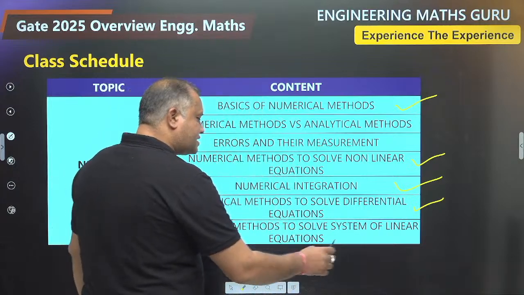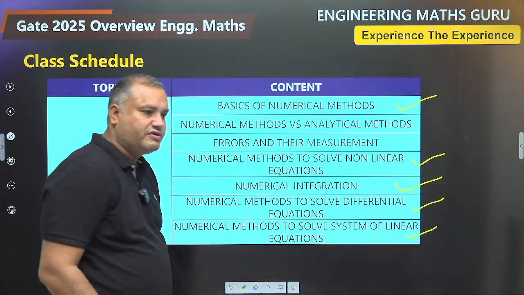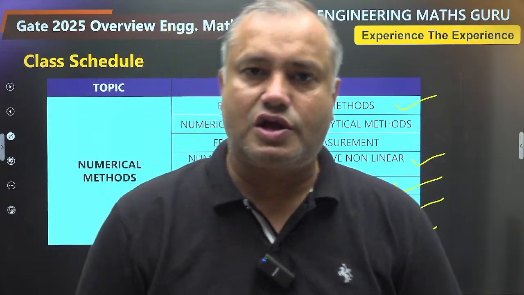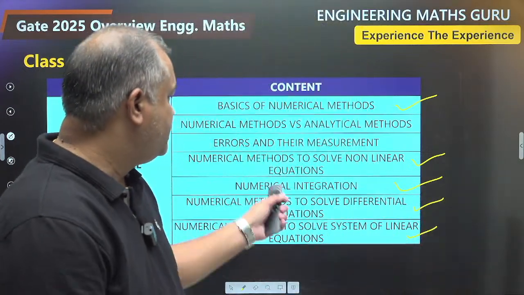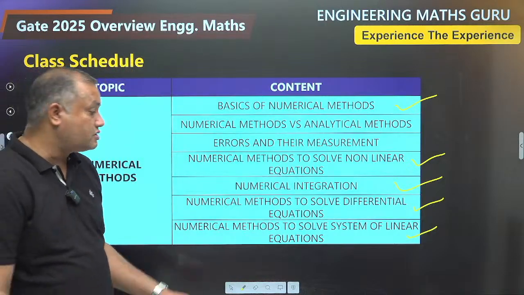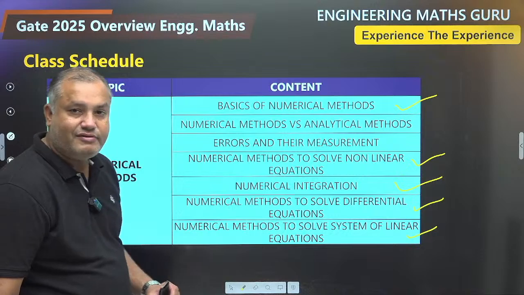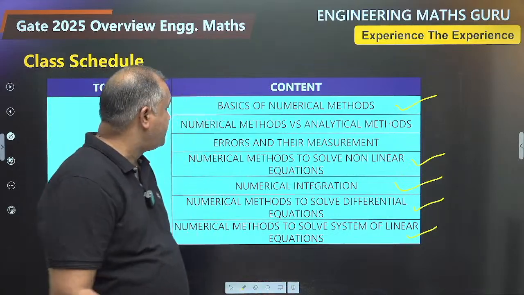The numerical methods to solve system of linear equations. So we will learn here two methods. Number one is the Jacobi's method, another one is Gauss-Seidel method. Here these two methods are based on the concept of diagonal dominancy, and that I will be going to teach you in my upcoming classes.